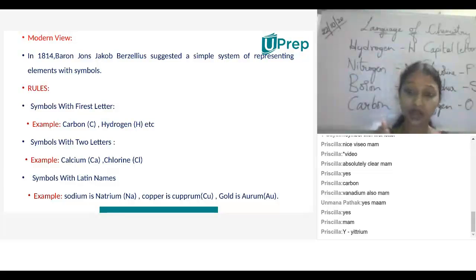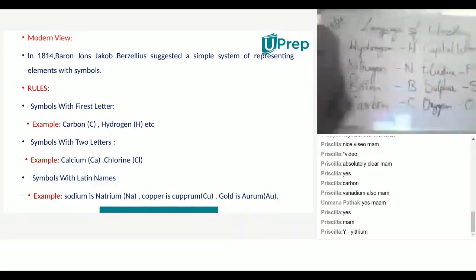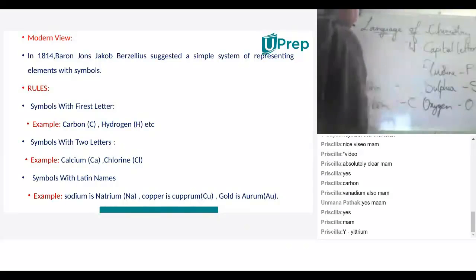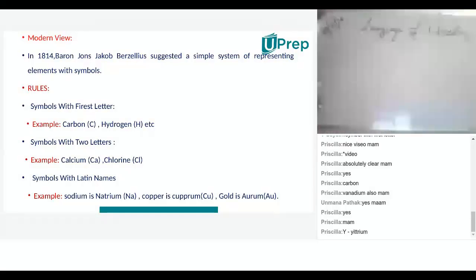So for example, carbon, C. Calcium also starts with C. Chlorine also starts with C. Cobalt also starts with C. There are many common first letters within those 118 elements. So he has given the second rule, based on the prominence or importance of the second letter. But how to represent it? In what sense, or on paper, how to represent the elements, or how to remember the elements based on the second letter? So he has given prominence to the second letter.